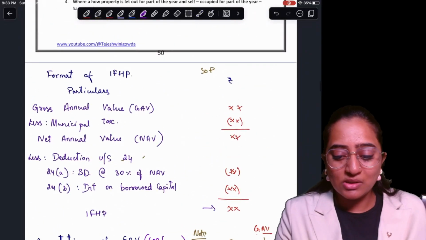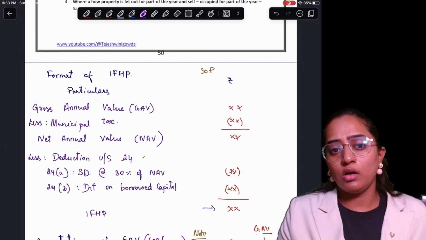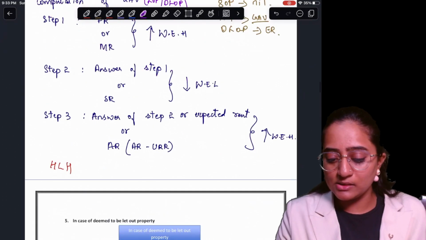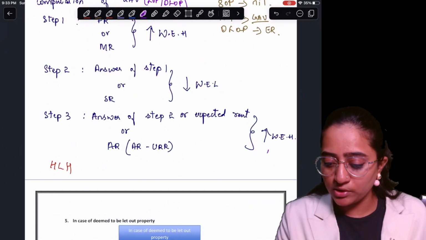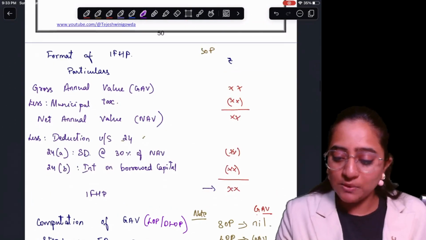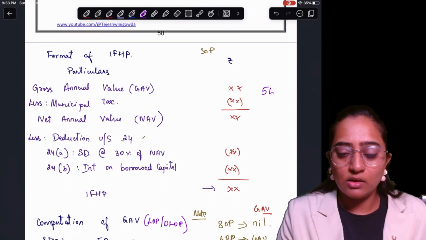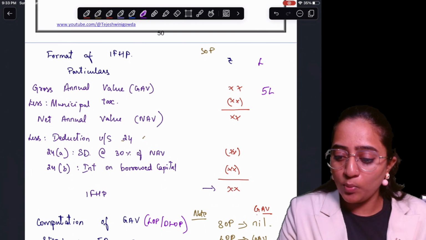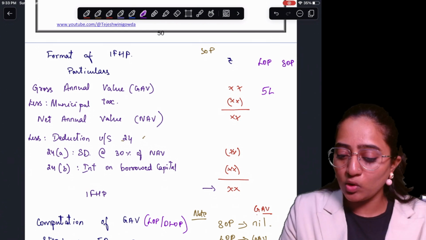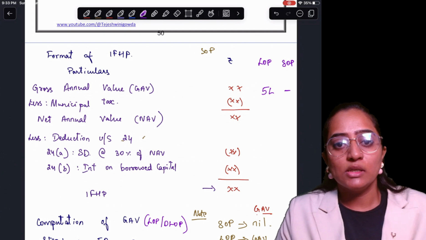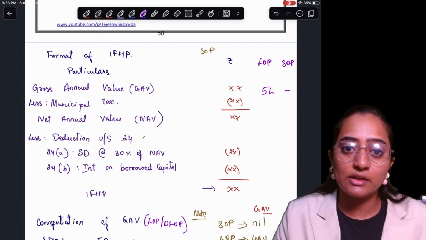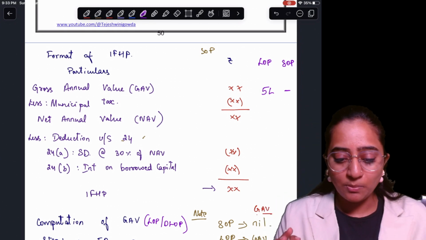Okay. Try to understand something. If I'm speaking about the GAV, let's consider for this let out property that your actual answer for the last point is going to be 5 lakh. Just keeping it very simple. Now, if I'm recording 5 lakh over here, this is for LOP and this is for SOP. First of all, for SOP, you don't have any gross annual value, so it is going to be nil. For LOP, it is going to be 5 lakh rupees.